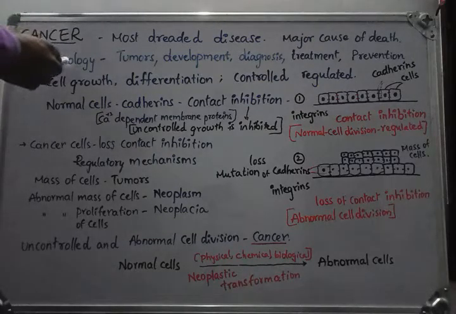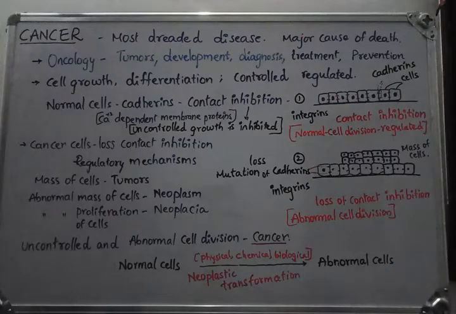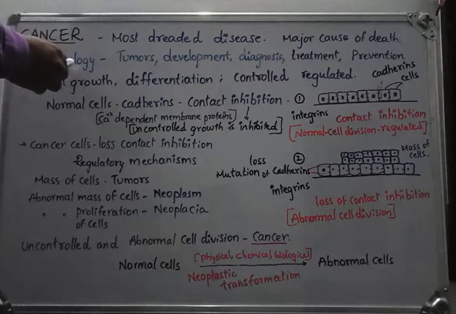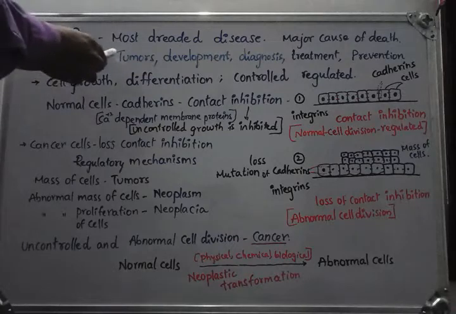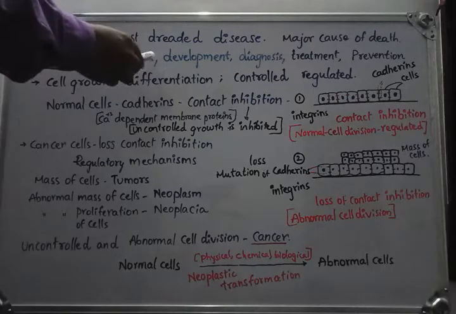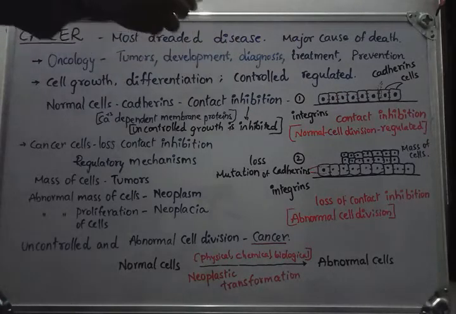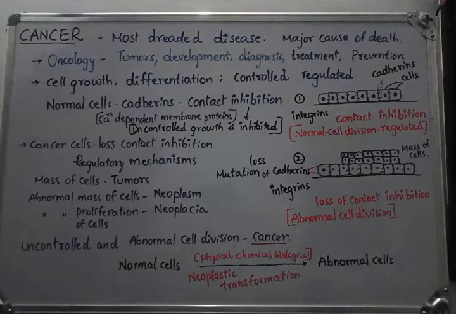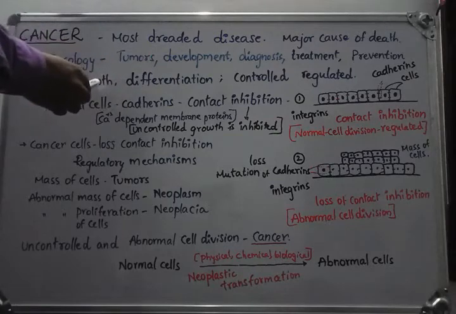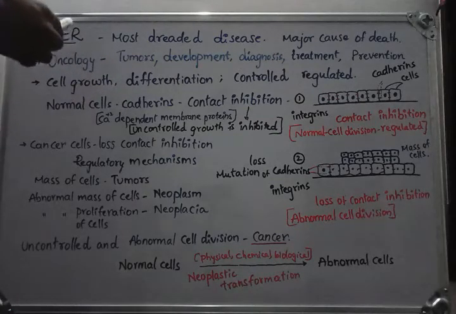If you split the word onco and logos, onco indicates a tumor and logos indicates its study. So together, oncology is a branch of medicine which deals with the study of tumors, their formation, development, their diagnosis, treatment and prevention. In general, in the human body, cell growth and differentiation, both processes are controlled and regulated.